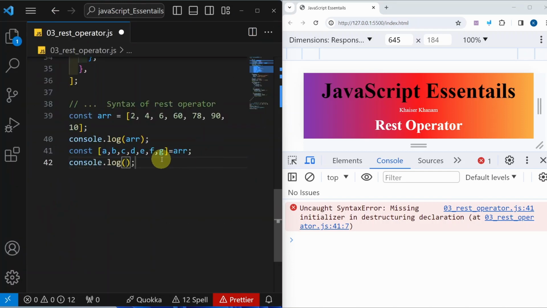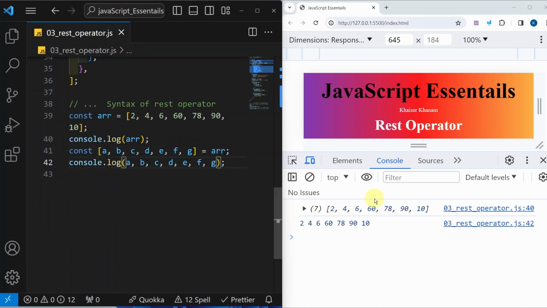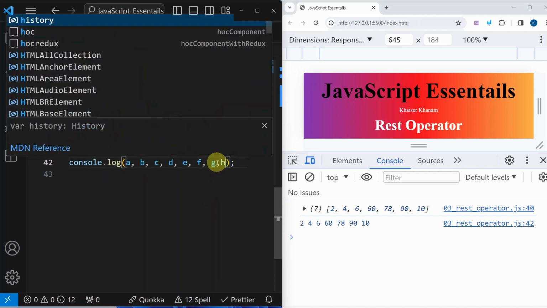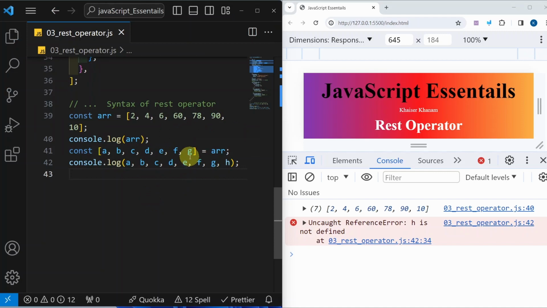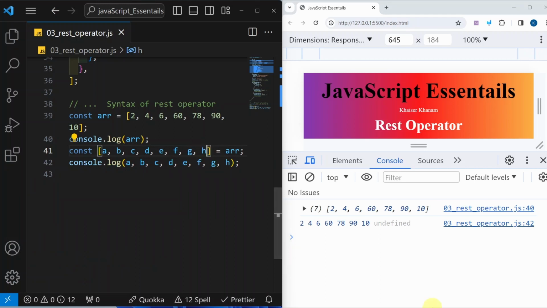Now if I just write this one, this complete thing, if I print, copy, and here I will be pasting, save this. Now you can see all the elements I have taken outside of this array and I have just displayed here. So for A, value will be 2, for B, value will be 4, for C, value will be 6, and it keeps on going. If I have given another value here, save this, I will get an error. First, let me just destructure here. I will write H, save this. Now I will be getting undefined. Okay, this is how we will be doing array destructuring.